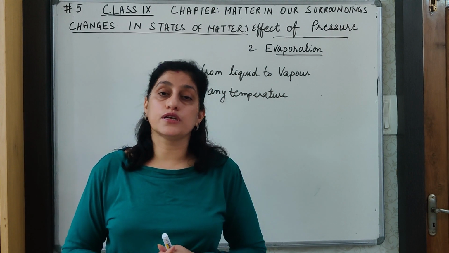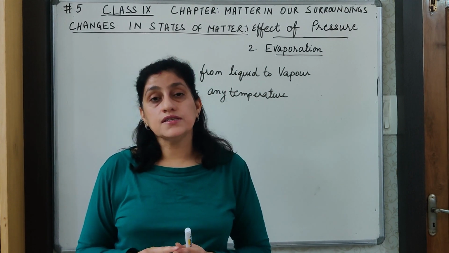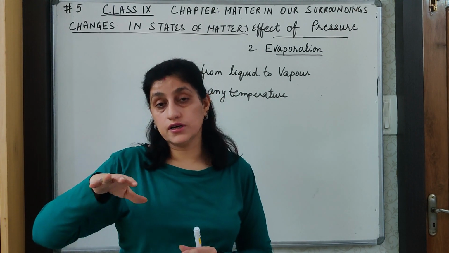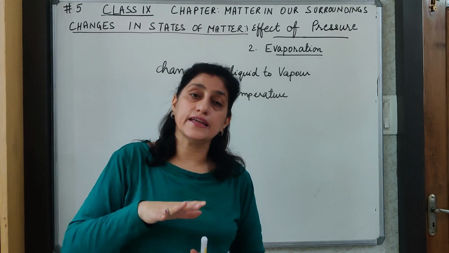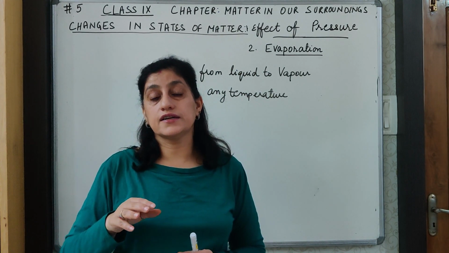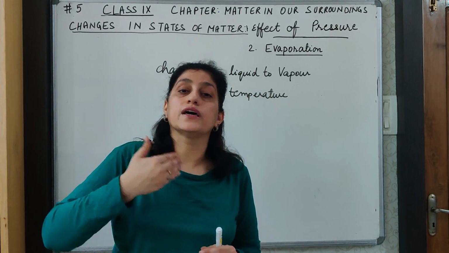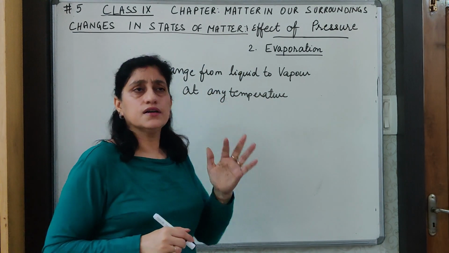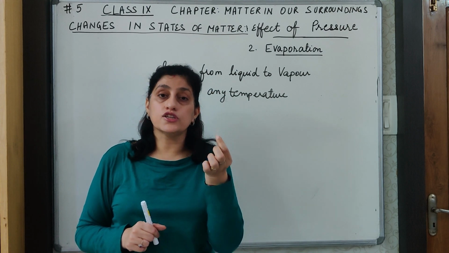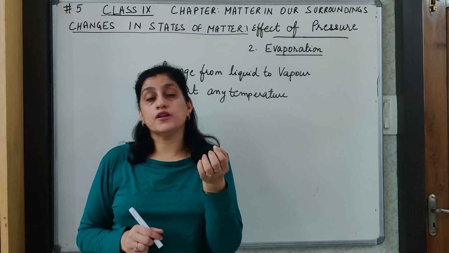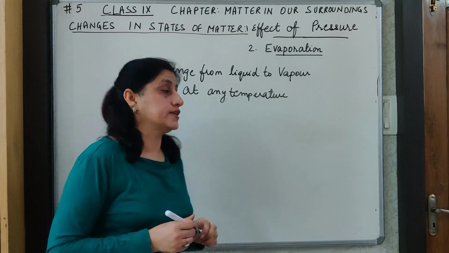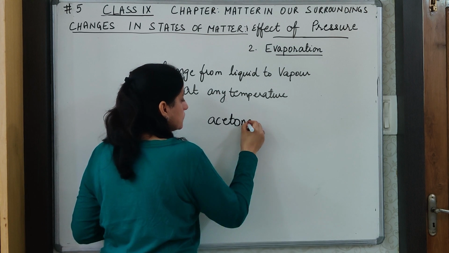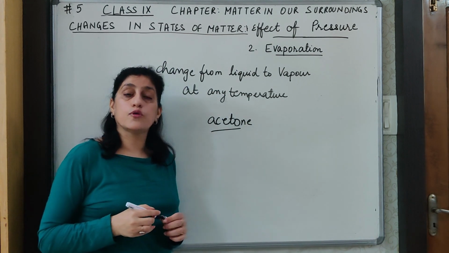How does this evaporation take place? First, the particles of the water or any liquid gain energy, and once they gain energy, they have enough energy to escape into the surroundings. For example, the very common nail polish remover. The chemical present in nail polish remover is acetone. Acetone has a very low boiling point.